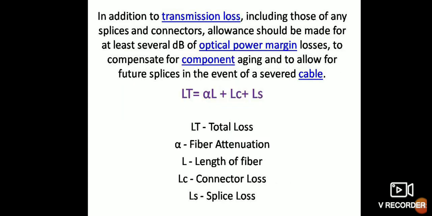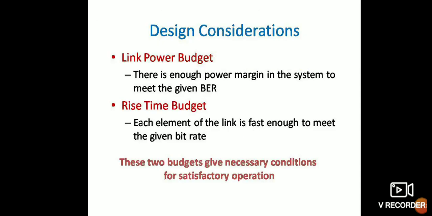In addition, transmission losses, including those of any splicing and connector allowance, should be made with at least several dB of optical power margin. Loss compensates for component aging and allows for future splicing in the event of cable repair. Total loss LT equals alpha L plus LC plus LS.